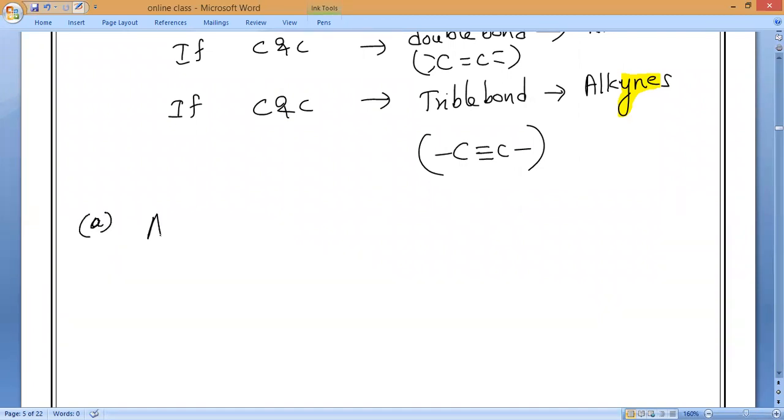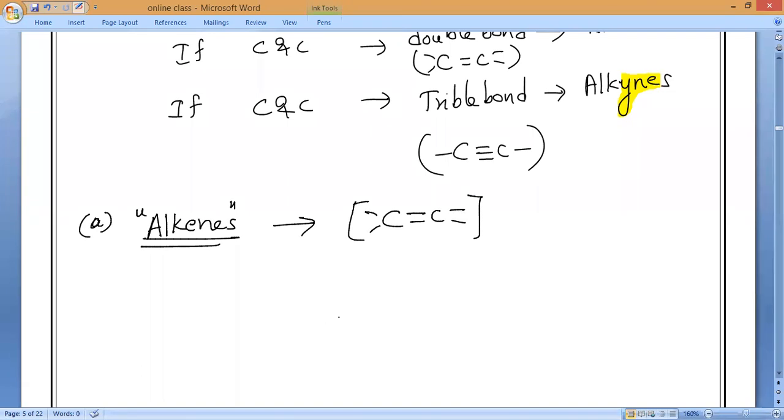First type of unsaturated hydrocarbons is called what? Alkenes. So alkenes means only which bond? Immediately you should remember. Double bond. So that is what you have to write. The alkenes contain a double bond between where? That is very important. Between carbon and carbon.